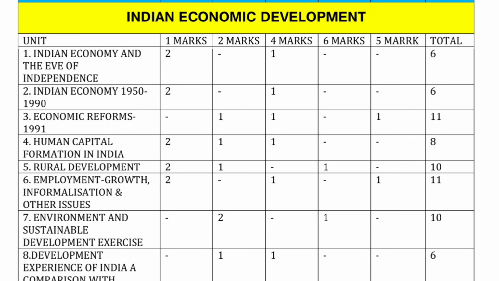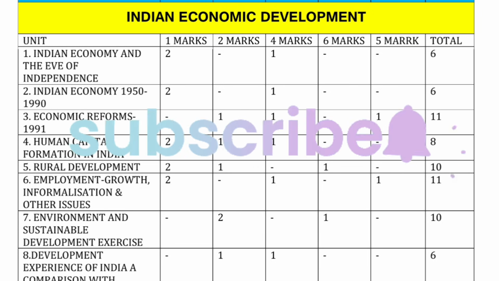In Indian economic development, the first unit is Indian economy on the eve of independence. Under that, they are going to be asking 2 1 mark questions. There is no 2 marks question, and there is 1 4 marks question, and they are not going to be asking 6 marks and 5 marks questions. So 4 plus 2, that is 6 marks is the weightage of the first unit.